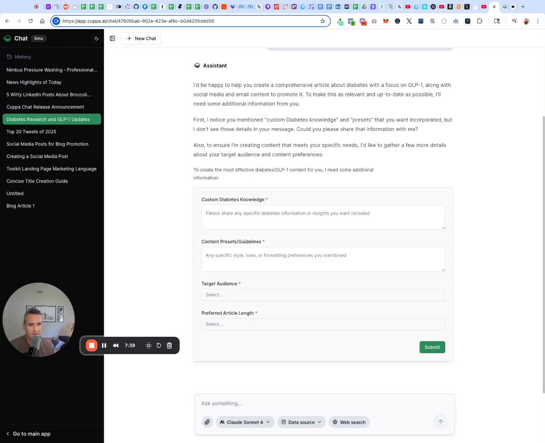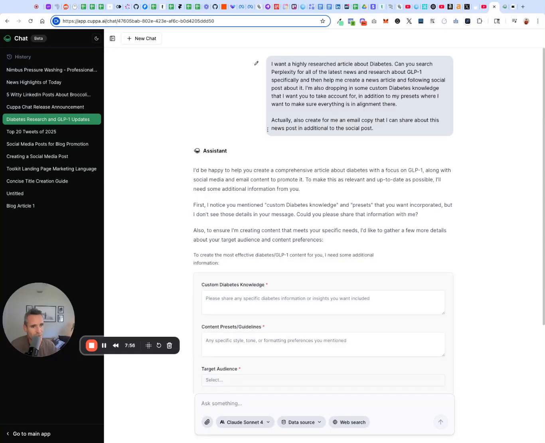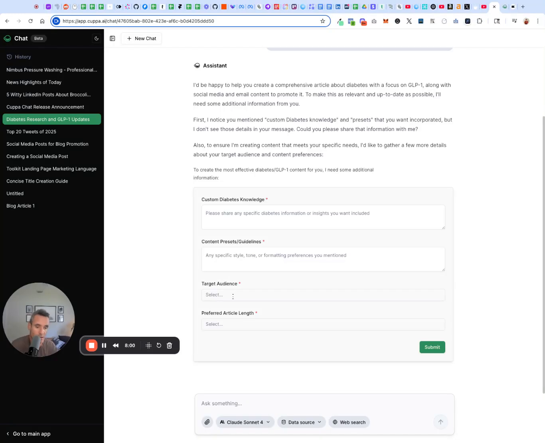It's no longer, again, just single article SEO optimized content. Any type of content, just prompt it in here very simply, and it will instruct you how to build it, and then ultimately build it for you. So yeah, pretty exciting. Let me just move this, hide here, go back to main app.